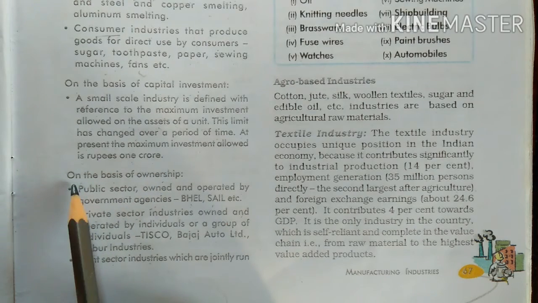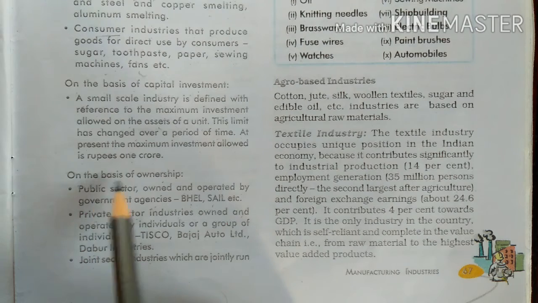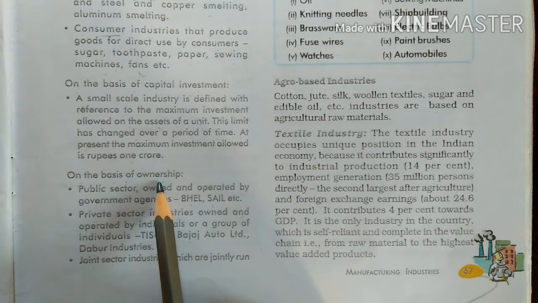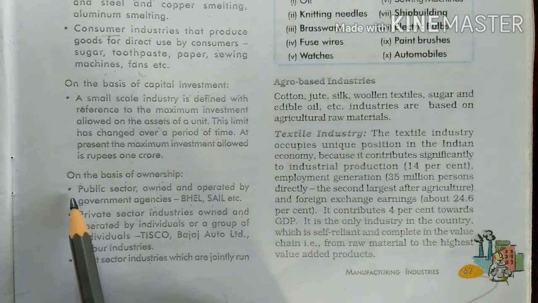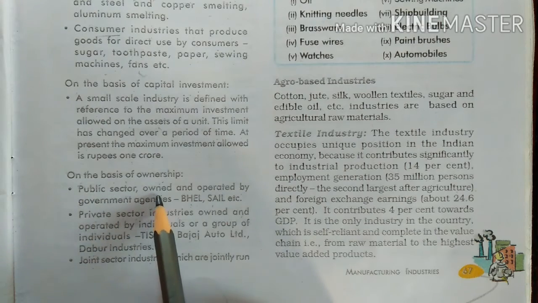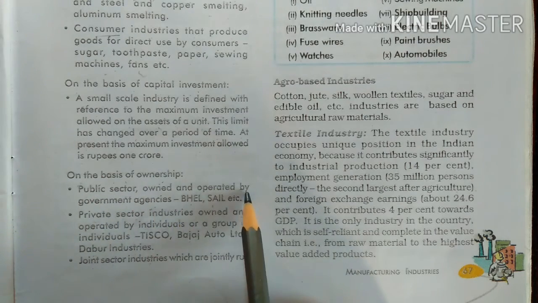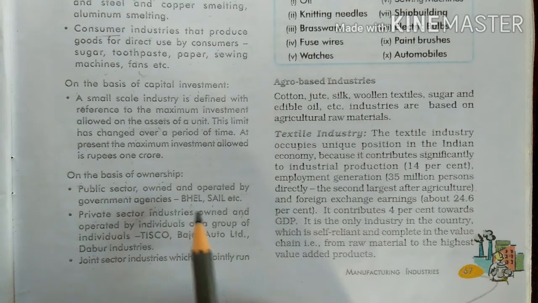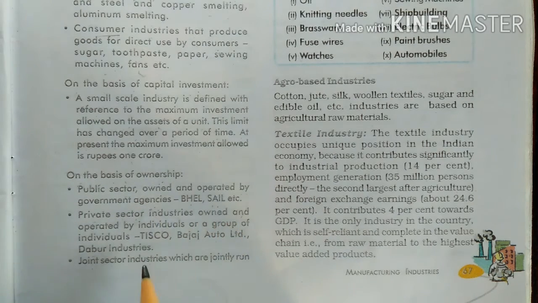Now, next one is on the basis of ownership. This is the fourth one. In that, first, public sector: owned and operated by government agencies like BHEL, SAIL, etc. Some industries are owned and operated by government agencies.